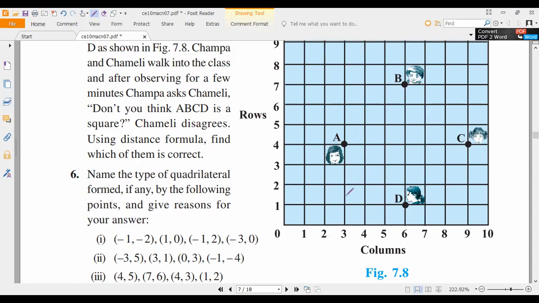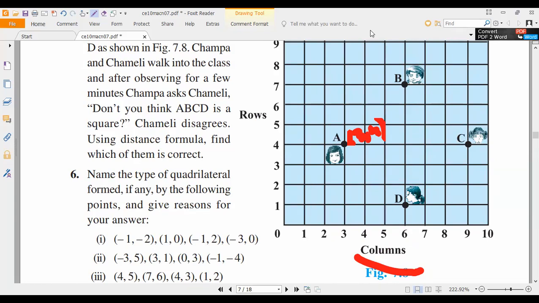Point A? Four and three. First you should always say the x-axis. So 3 and 4. Everybody, 3 and 4. B is 6, 7. Next, C is 9, 4. Last, D is 6, 1.